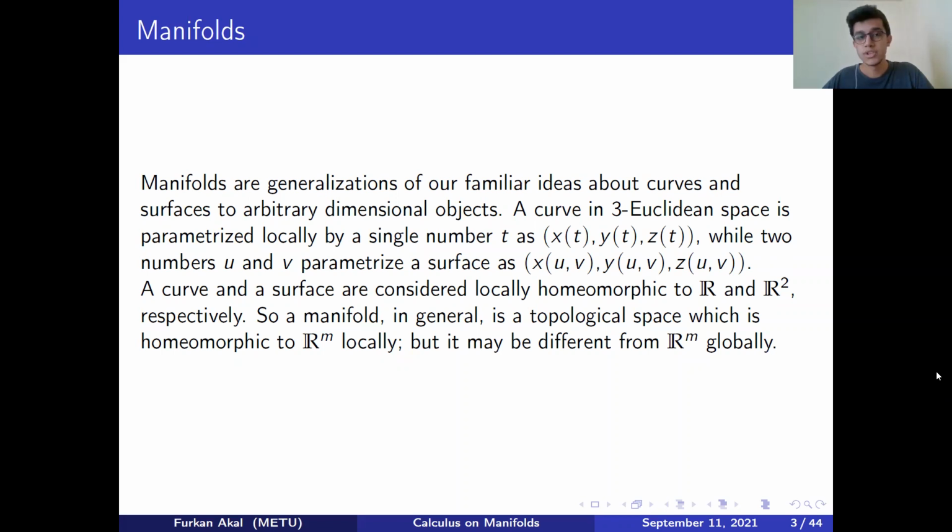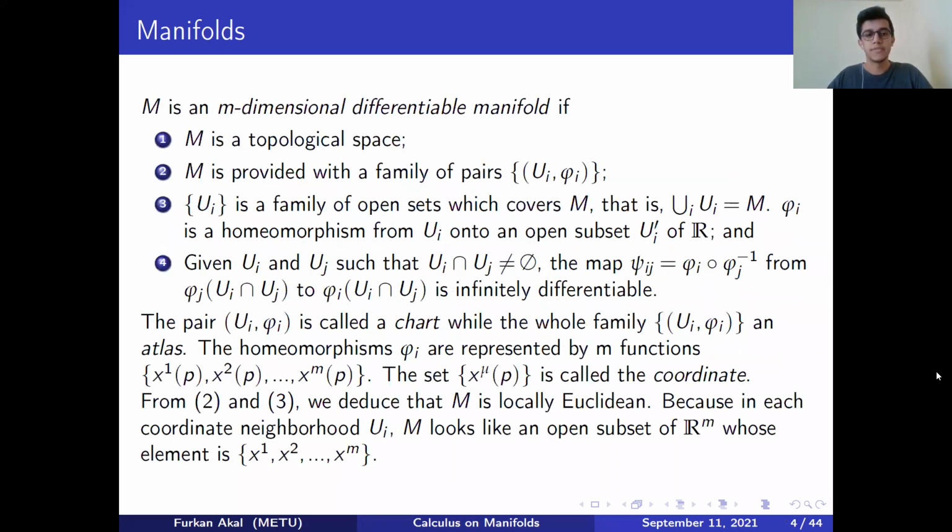Manifolds are some topological spaces which are locally homeomorphic to Rm basically, but it may be different from Rm globally, obviously. You can think of a curve and a surface as a 1- and 2-dimensional manifold respectively as an example of manifolds. If we wish to move on to the formal definition now, what we do here is basically to express things that we've just informally introduced, just express those mathematically.